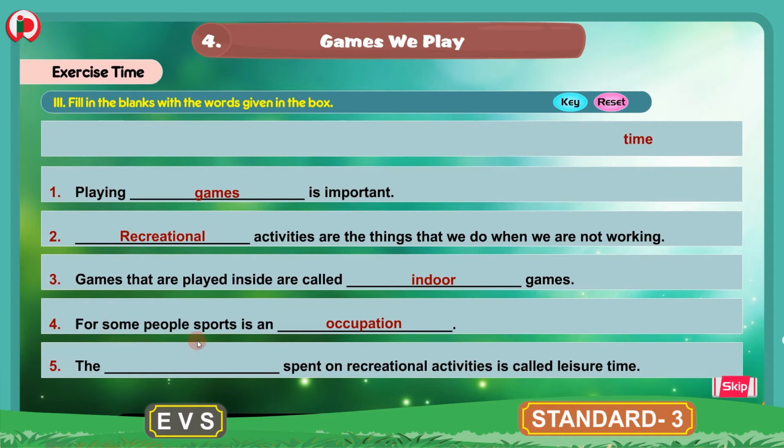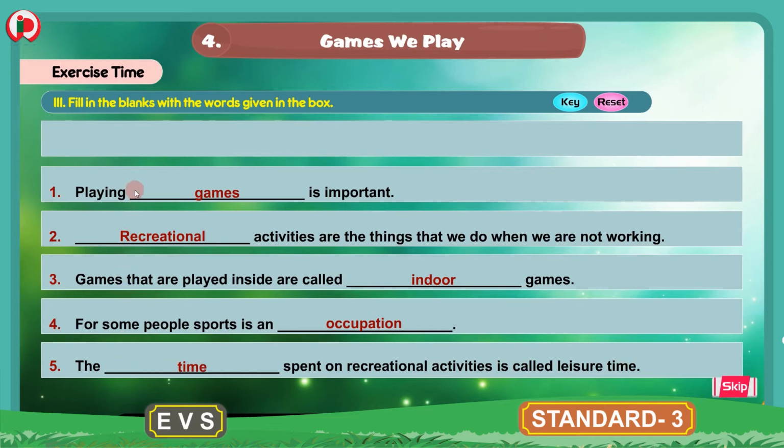For some people, sports is an occupation. 5. The dash spent on recreational activities is called leisure time, and here the correct word is time. The time spent on recreational activities is called leisure time.